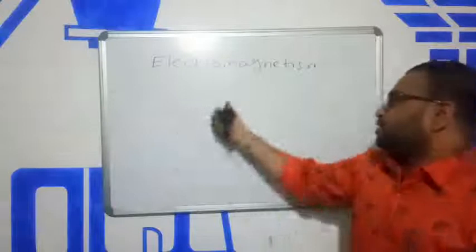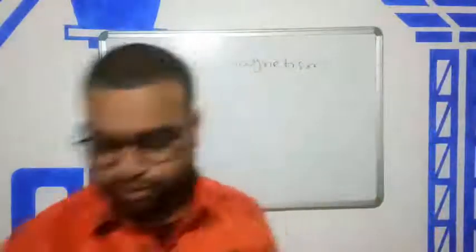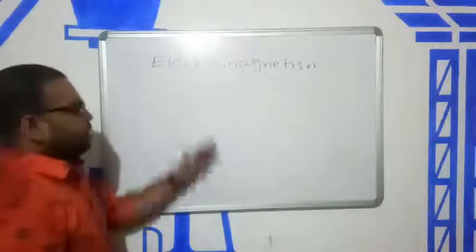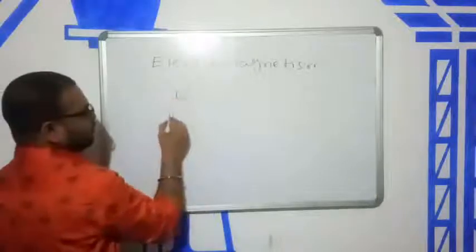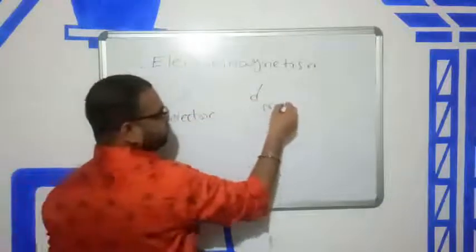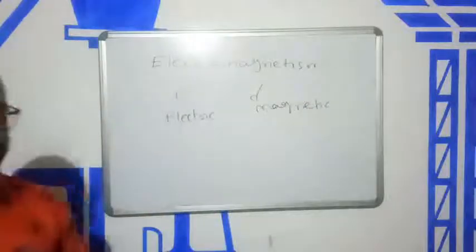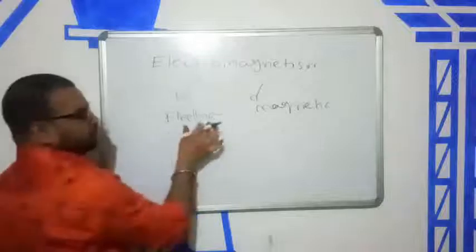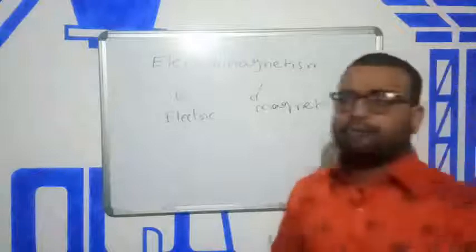Okay, good morning students. Our topic today is electromagnetism. What is electromagnetism? From the name it is clearly a combination of electric and magnetic. It is nothing but a combination of electric and magnetic, so we will be discussing both electric and magnetic.